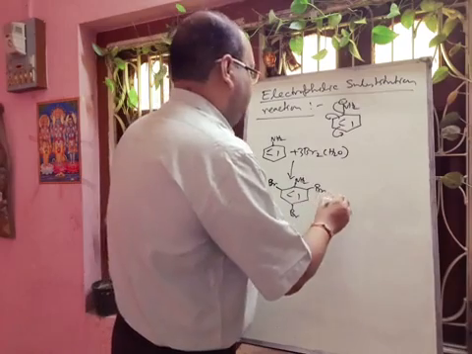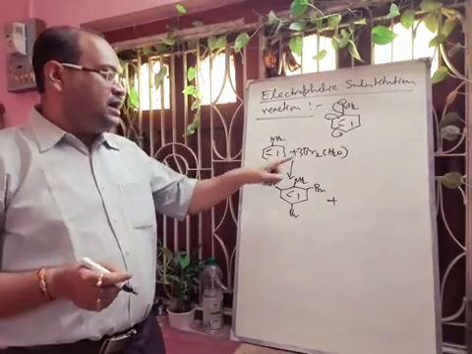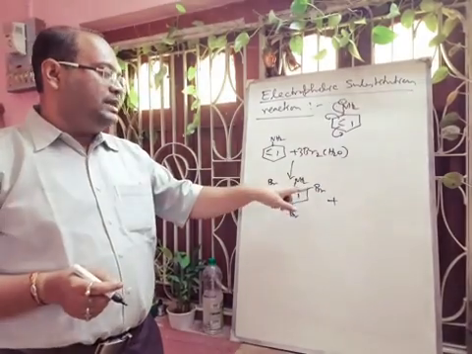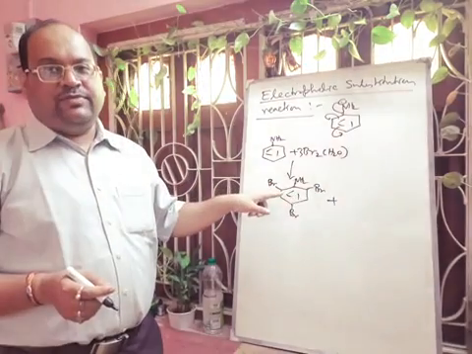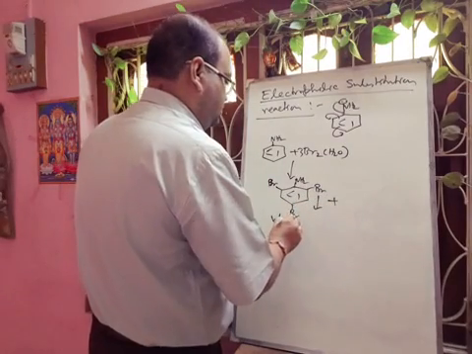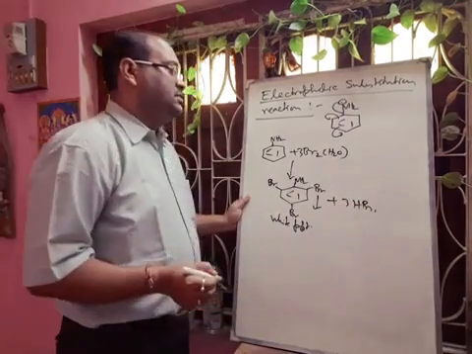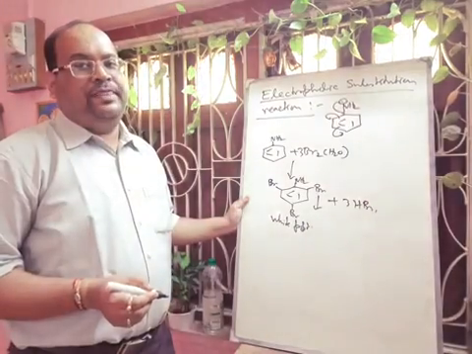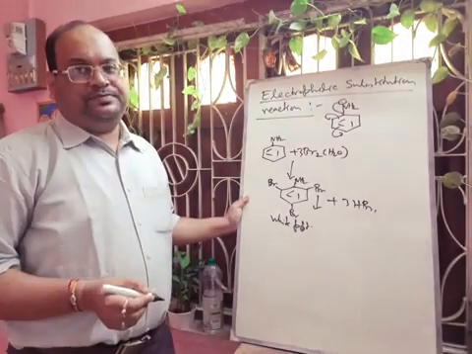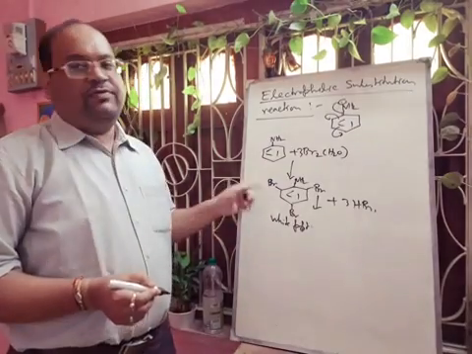And there will be formation of... we are adding this bromine, and as it is highly activating, we will get 2,4,6-tribromoaniline, and this is a white precipitate. And there will be formation of three HBr here. Hope you can understand. Okay. So during bromination of aniline, we will get the tribromo product.